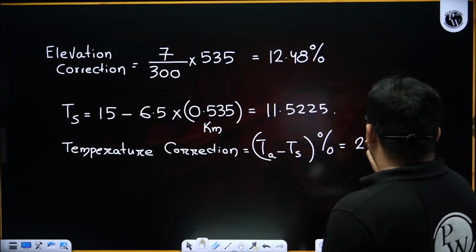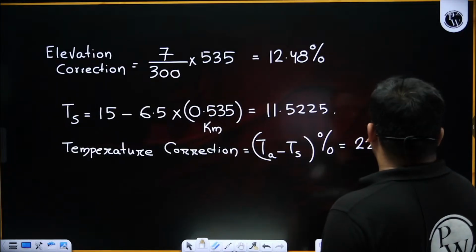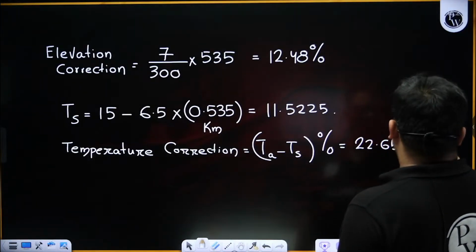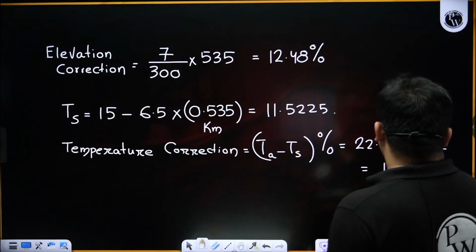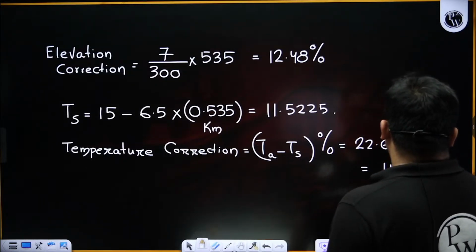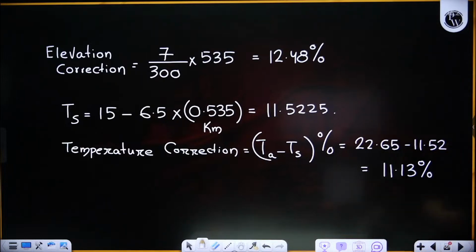We can round it up also, 11.52. So I will get about 11.13%, approximately. That is the temperature correction. Are you getting this?